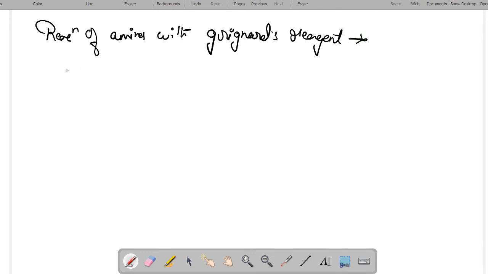Primary and secondary amines react with the Grignard reagent, but not tertiary. Tertiary amines generally do not react with the Grignard reagent. The primary and secondary amines will react with the Grignard reagent to form alkanes.